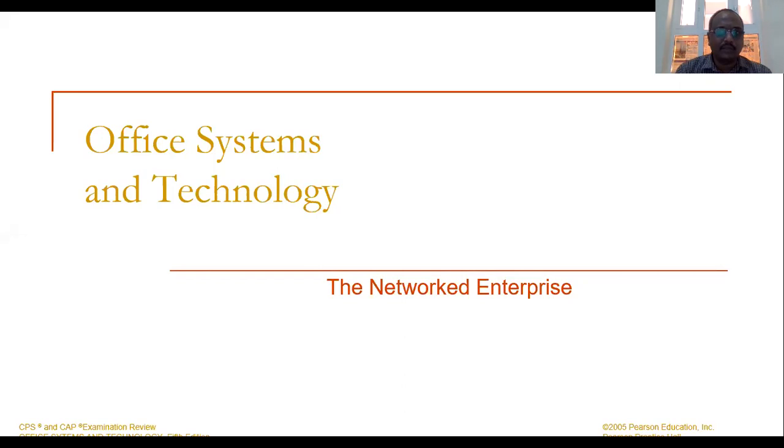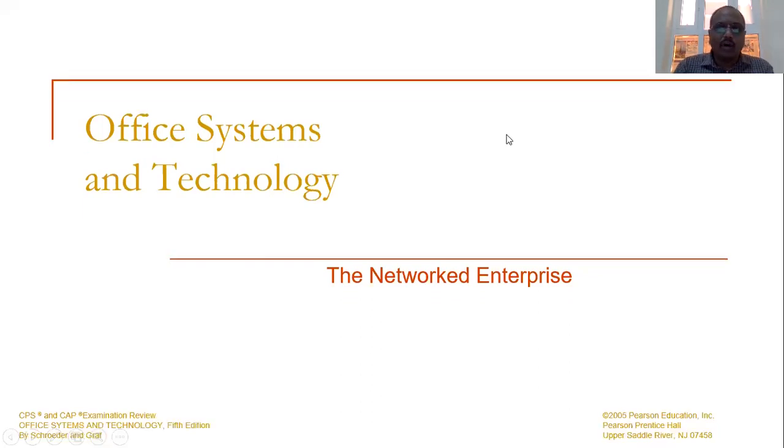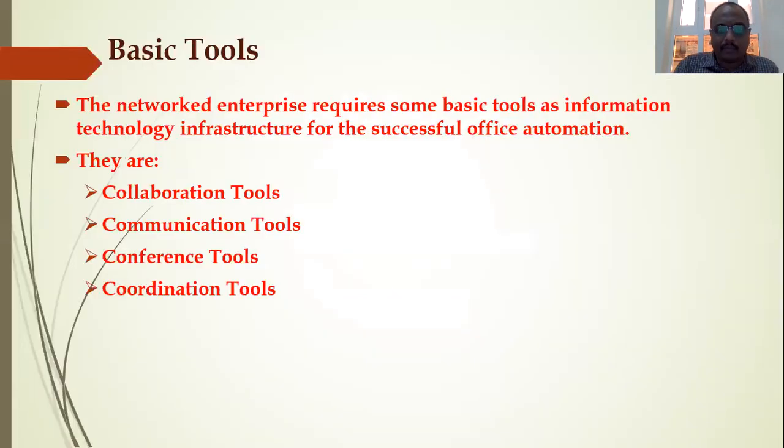When I want to convert the system from one to the other, we need some basic tools. In this chapter, we are going to discuss what the basic tools required for a network enterprise are.